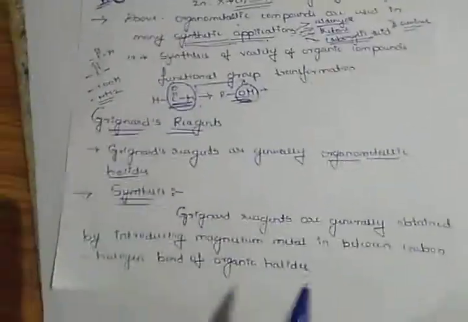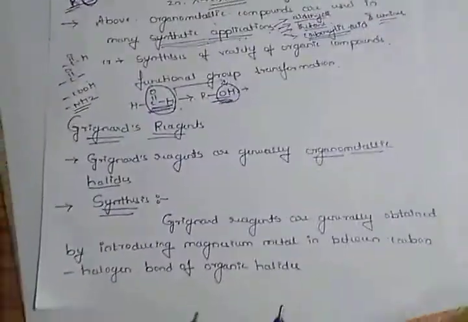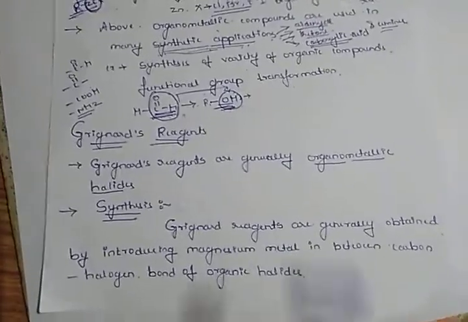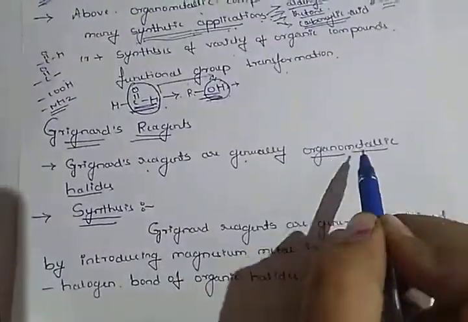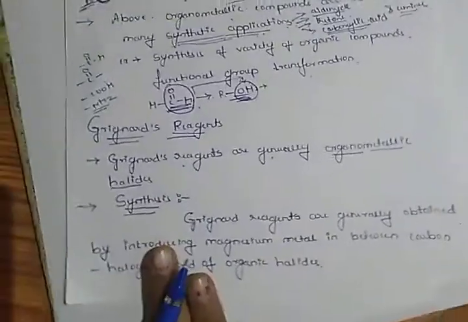Then we have to study in detail about the Grignard reagent. Grignard reagents are generally organometallic halides.